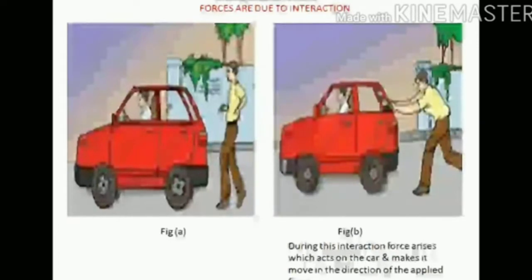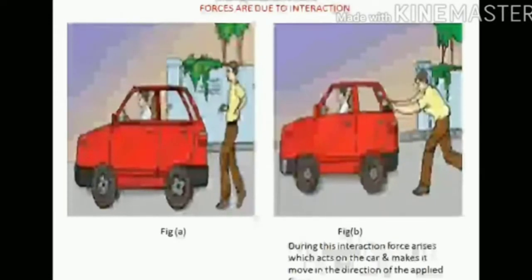In figure B, the man pushes the car with his hands, due to which the car starts moving, and there is an interaction or involvement between man and car. During this interaction, force arises which acts on the car and makes it move in the direction of the applied force. Now consider another situation.